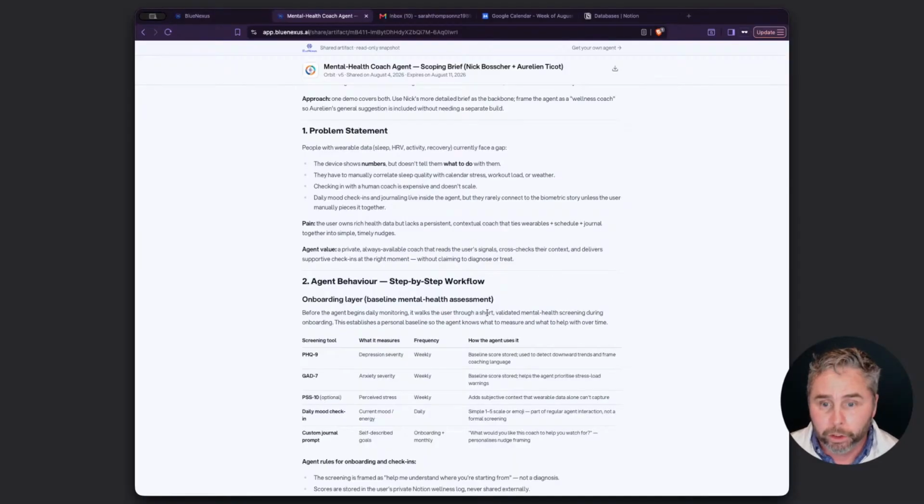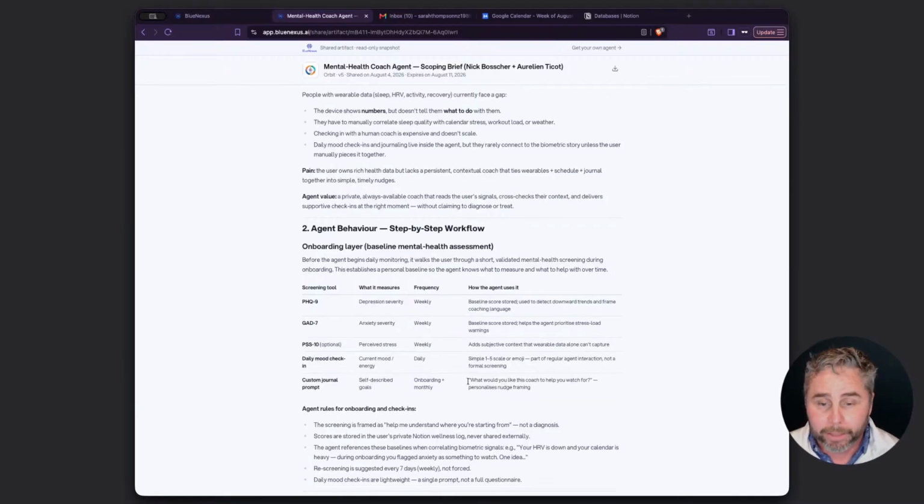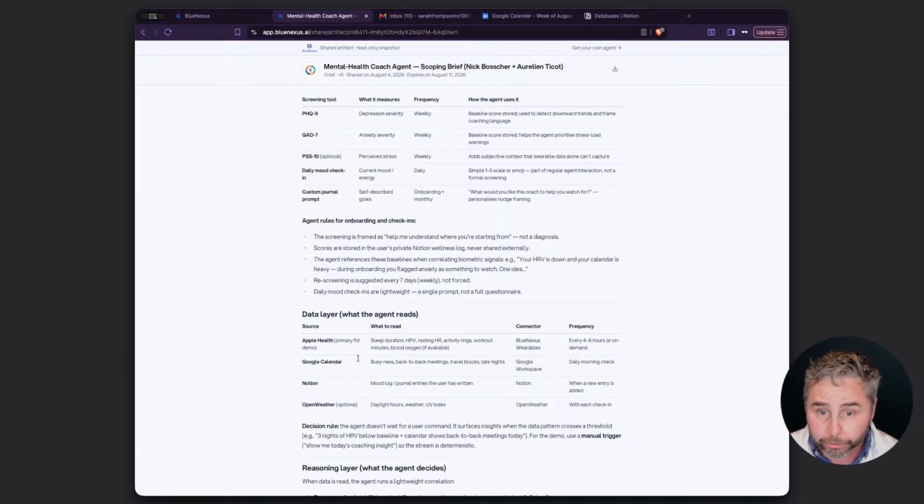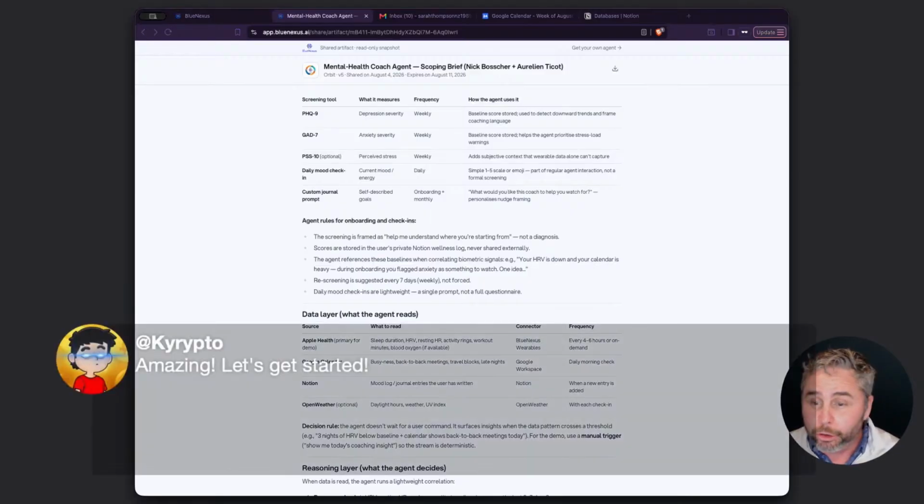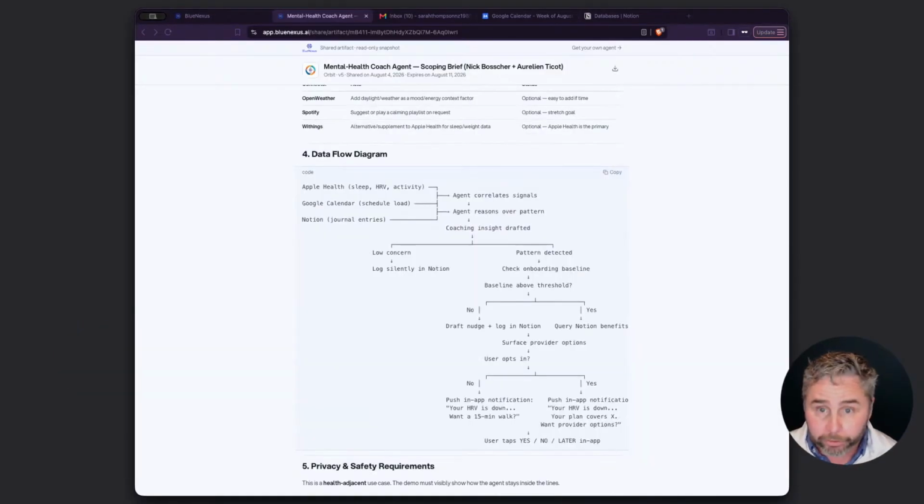A mental health coach. We will have some different screening tools, maybe a daily check-in. I've got an Apple Health connected. We've got a Google Calendar connected. I'm going to use Notion as a database. Here's the workflow. So we've kind of got different data sources. The agent can kind of monitor those for signals.